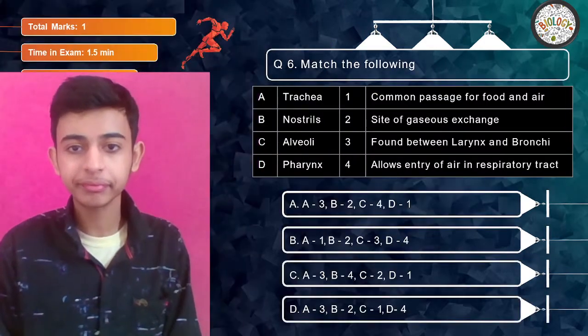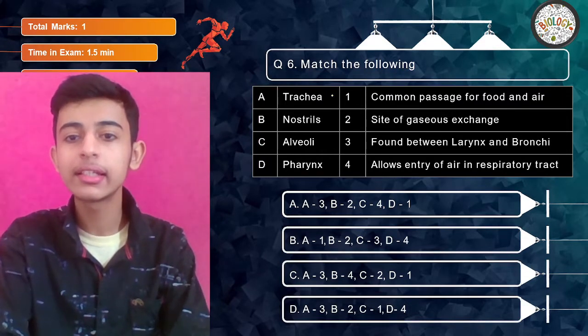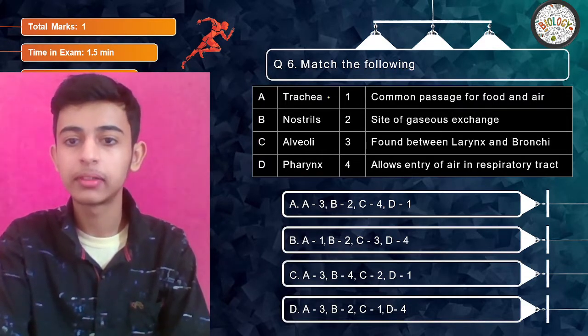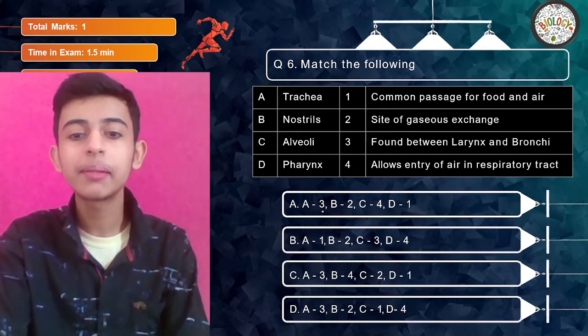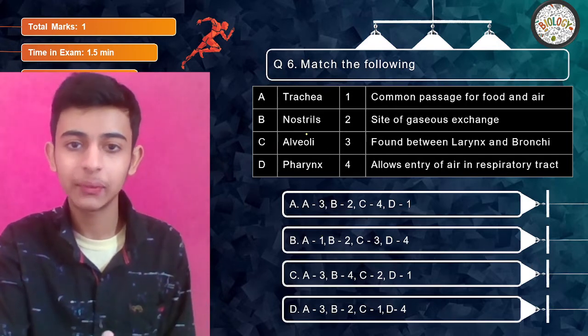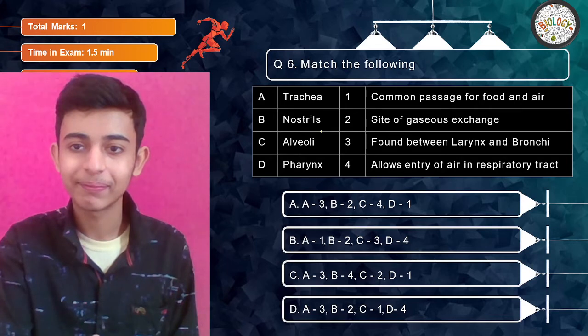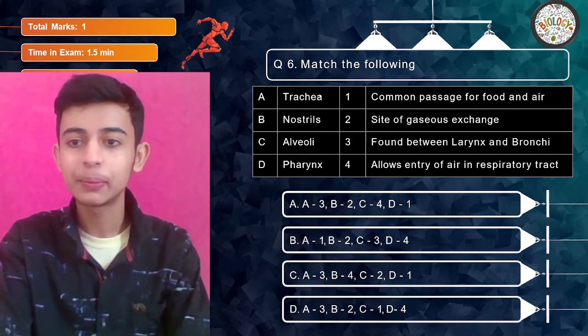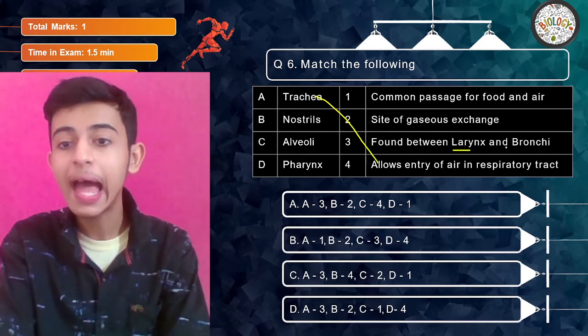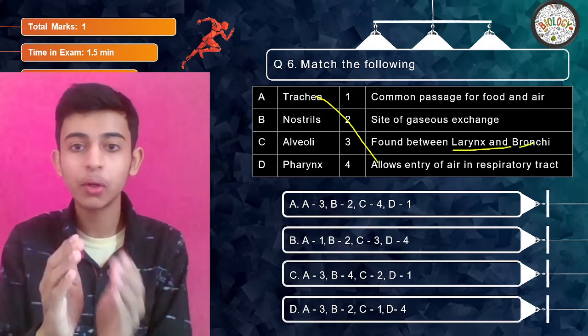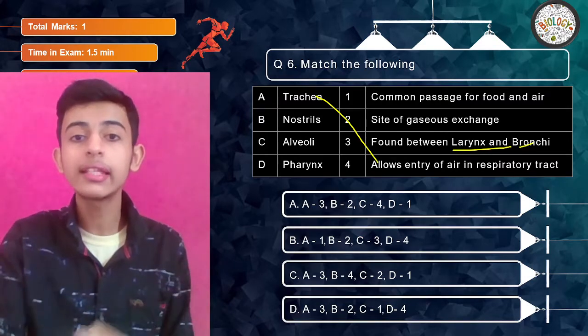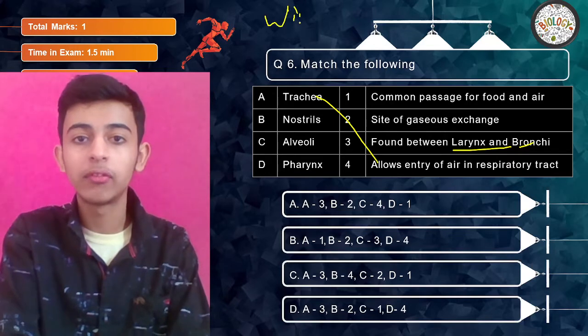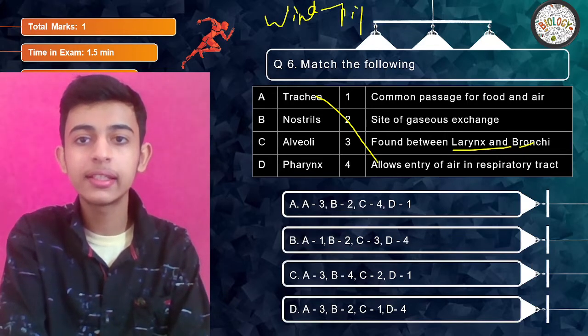We have trachea. What is it, guys? Trachea. Tell me, let me know in the chat box. Quickly. Yes. So basically, trachea is found between the larynx and bronchi. Between the larynx and bronchi, you get a tube that is also called the windpipe. Windpipe and trachea mean the same.